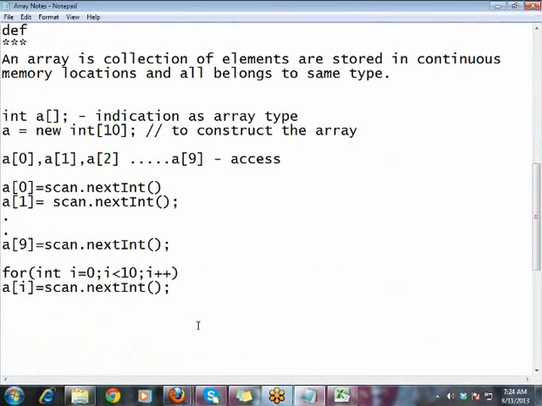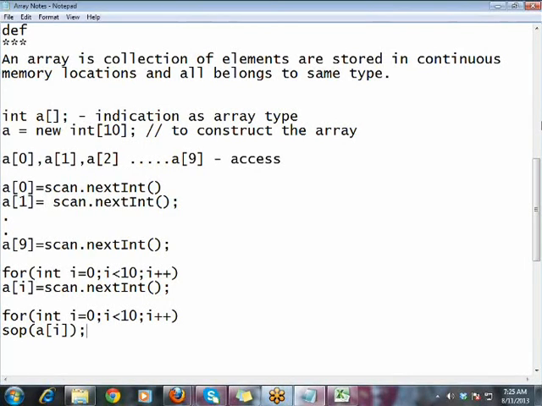Later, if you would like to display all the values in the memory, for that also you can use a loop: for int I equal to 0, I less than 10, I plus plus, SOP of a of I. The array values will be displayed line by line.